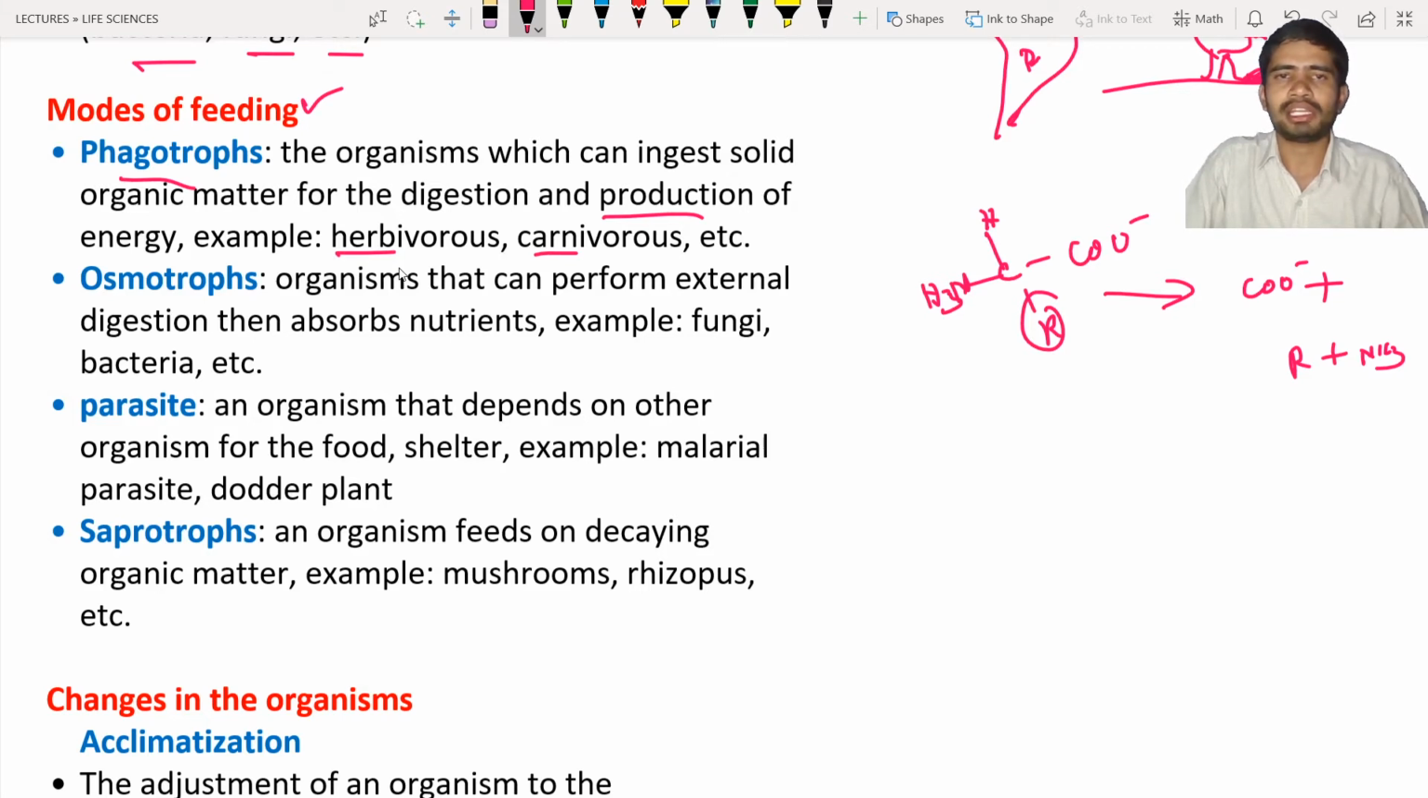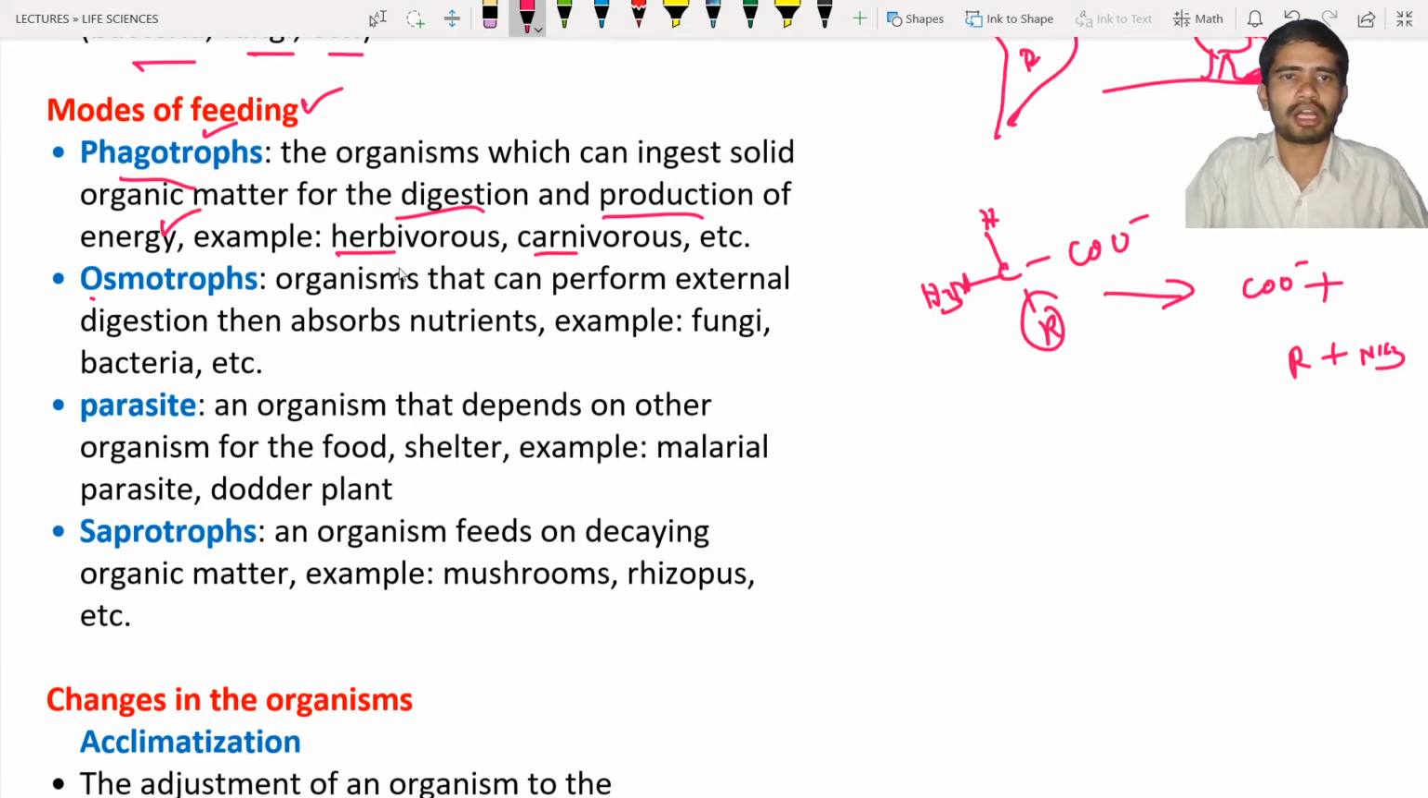We directly ingest the food material into the body, and inside the body we digest the food material. After the digestion, the nutrients are taken, and from the nutrients we obtain the energy. Hence we come under the phagotrophs. Have you seen phagocytosis? Anyway, we are going to discuss phagocytosis and all those processes. It means the taking of something inside the cell. That is known as phagocytosis.